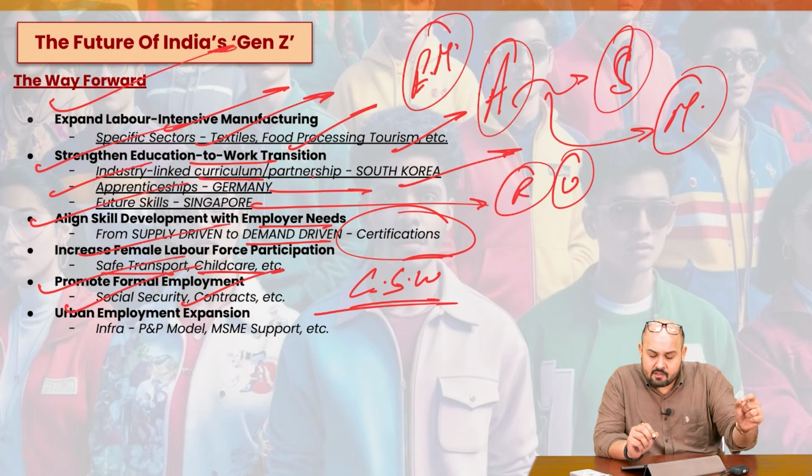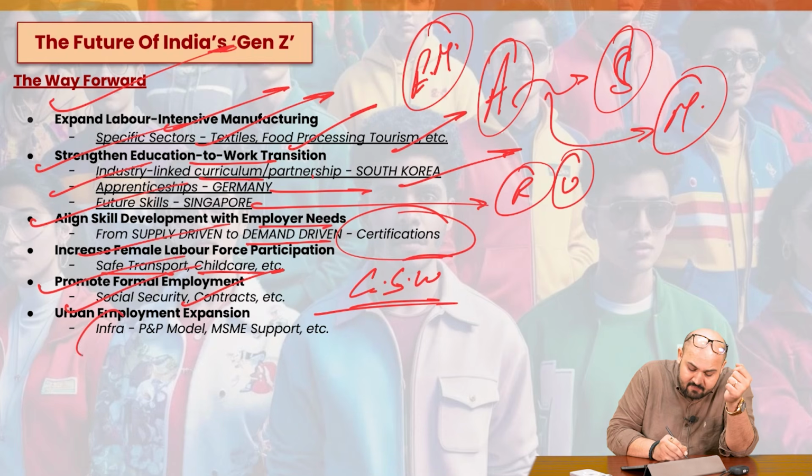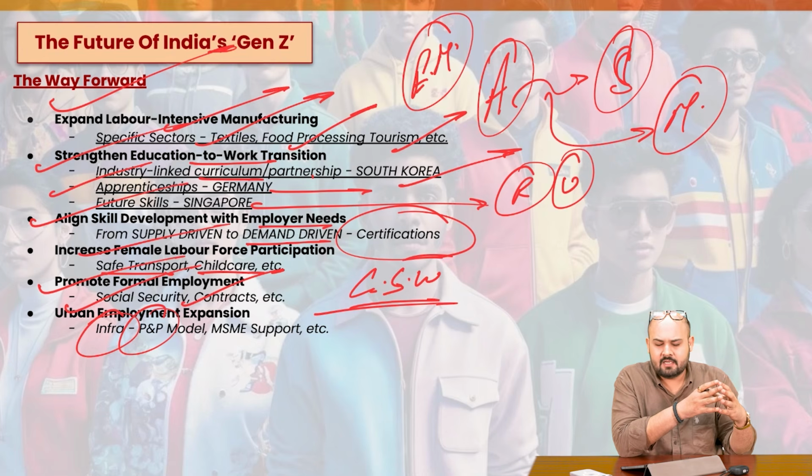Then we have urban employment expansion. How can we do so? We just saw that in the urban areas, we have more unemployment. So we need to focus more on infrastructure creation. Why not go with a plug and play model, where existing facilities are already provided by the government?